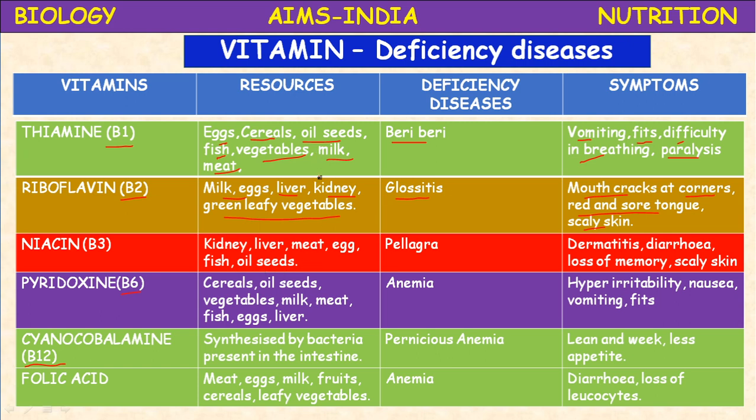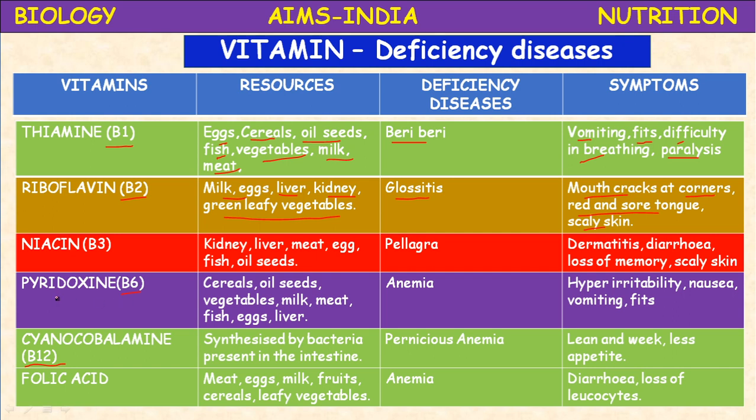Next, niacin, vitamin B3: kidney, liver, meat, eggs, fish and oil seeds. So most of the sources are common. Deficiency of vitamin B3 leads to pellagra disease. Pellagra symptoms are dermatitis, diarrhea and dementia. Dementia means loss of memory. The 3D disease. Dermatitis means skin disease, diarrhea with vomitings and motions, loss of memory, dementia, and the skin becomes scaly. These are the symptoms of pellagra disease.